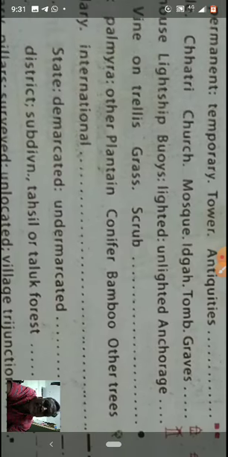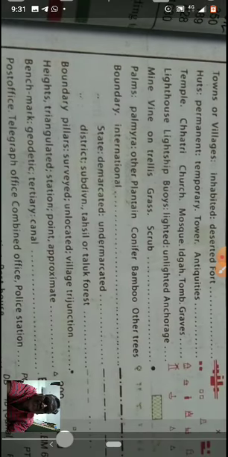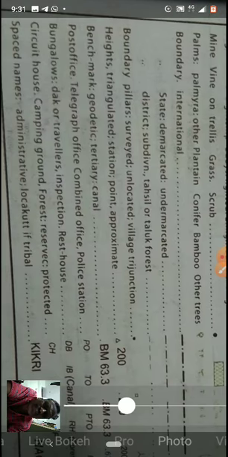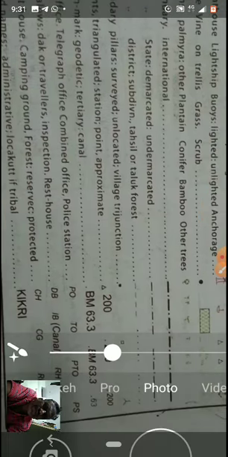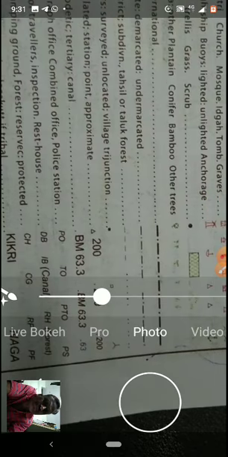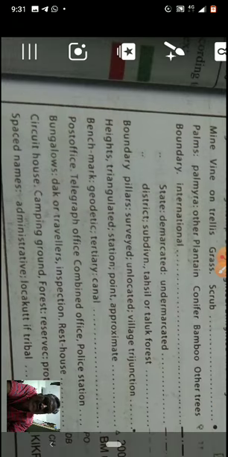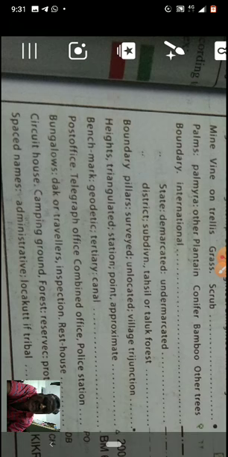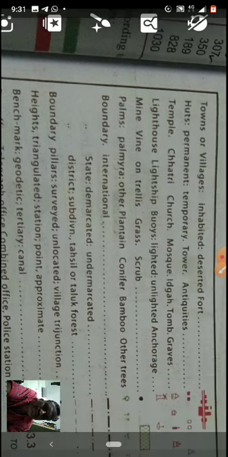And children, you go through all these conventional symbols, mine and everything. And boundaries are there, pillars, survey, unlocated. Here all the symbols are given. Okay, children, you go through all the symbols. Roads are there and metalled roads.